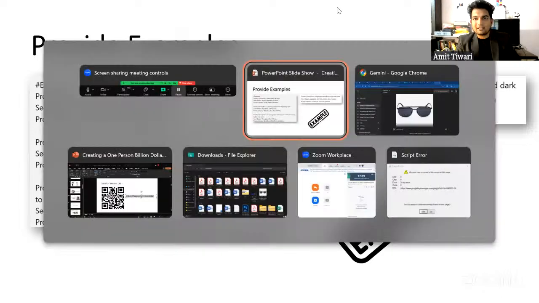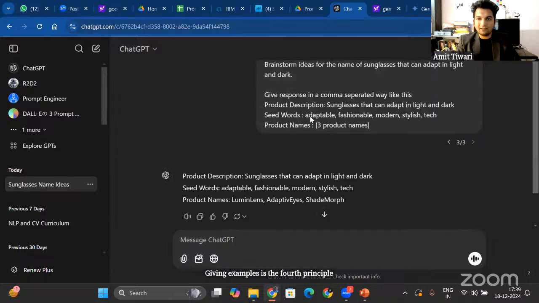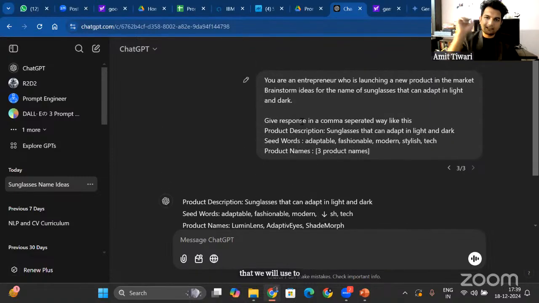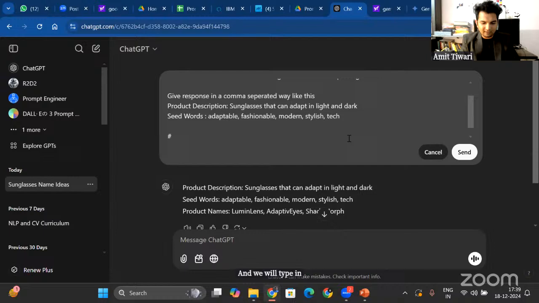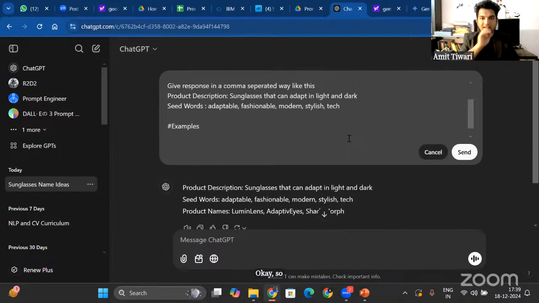Giving examples is the fourth principle that we will use in prompt engineering to get the desired results from prompts. So we will change this again, and we will type in now hashtag examples. Let's say I like how Steve Jobs names his product.